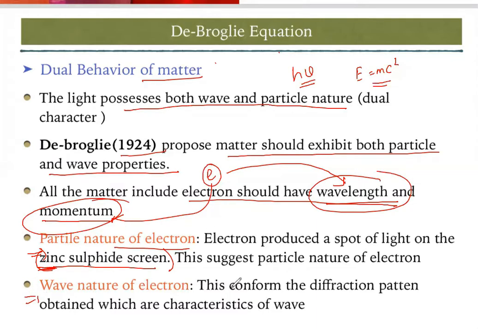Next one is wave nature of electron. This is confirmed by the diffraction pattern obtained, which is characteristic of waves. Diffraction is a topic we will read in the 12th class, so for the time being, just remember electron shows wave nature also.